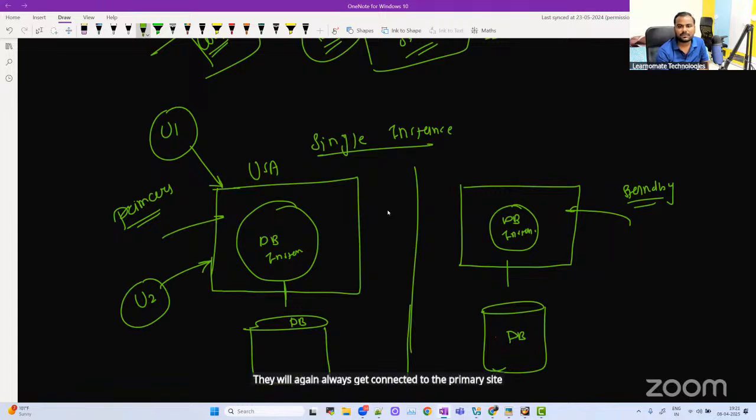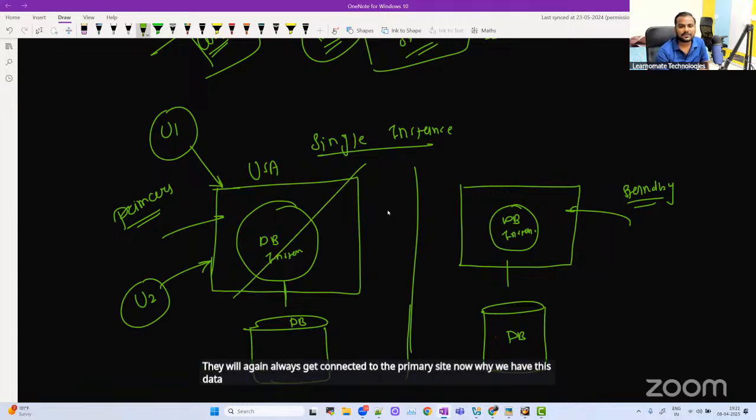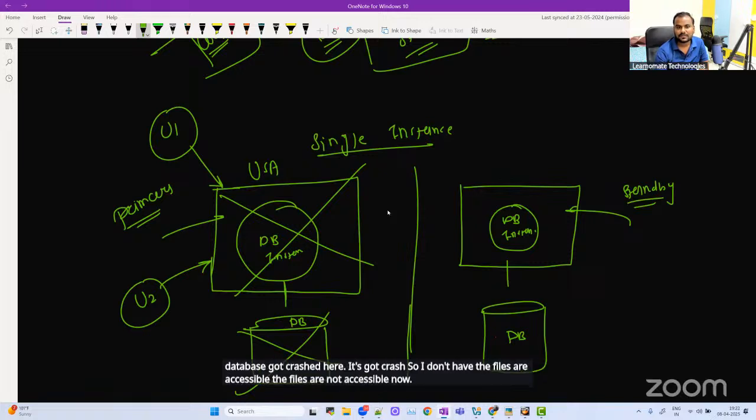Now why do we have this Data Guard setup? Let's say my primary database itself got crashed. The complete database got crashed here, and the files are not accessible now. Then what will you do? You have a standby server, right? This standby server you will convert to the primary. The standby server gets converted to the primary. We call it a failover.